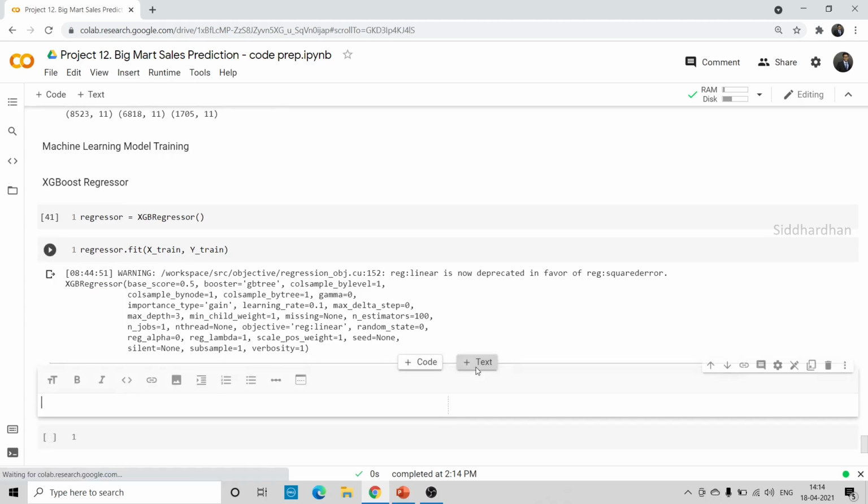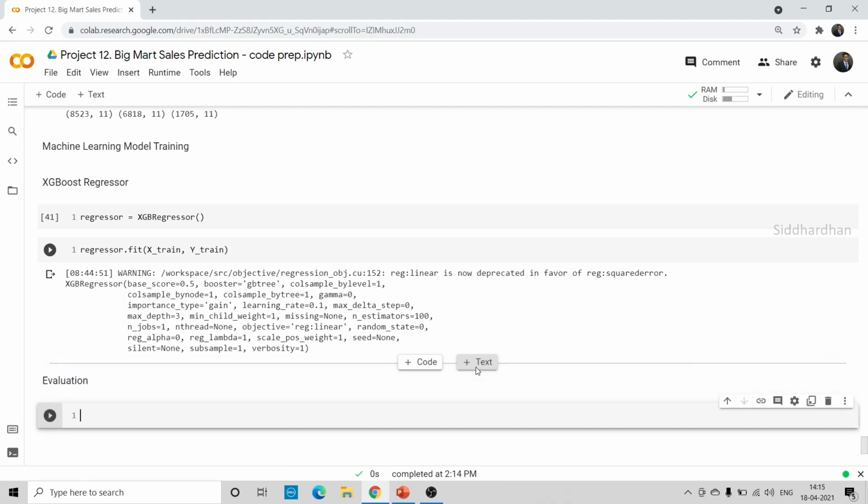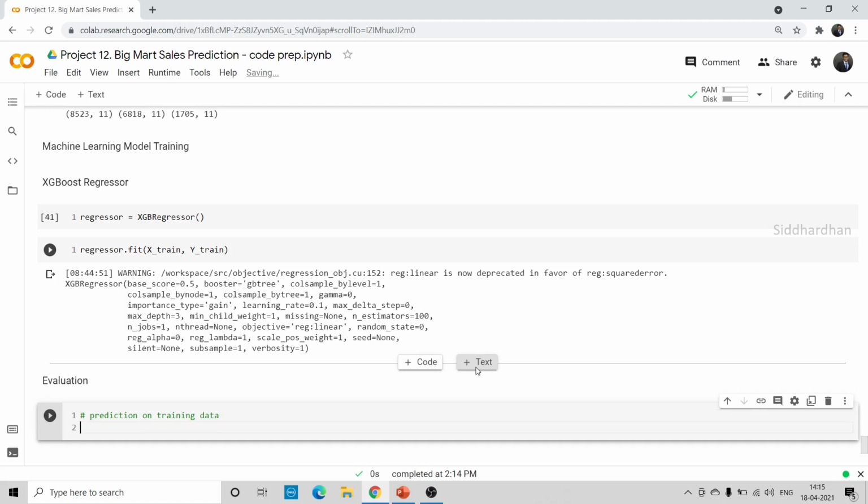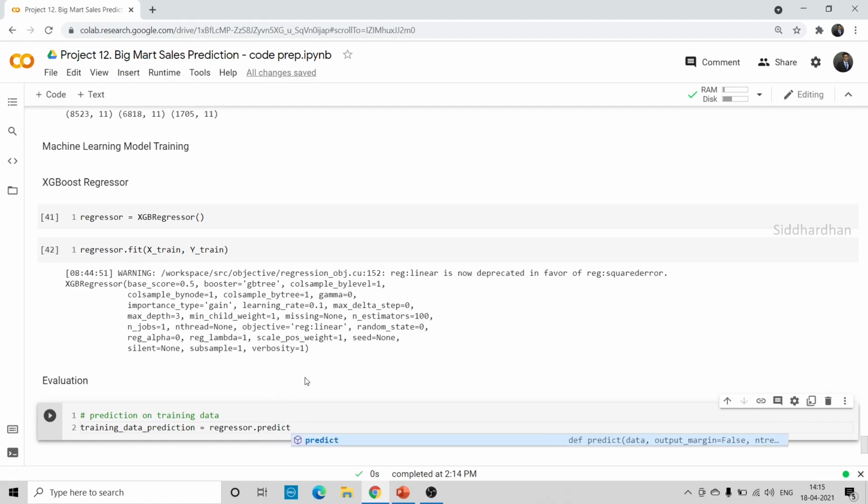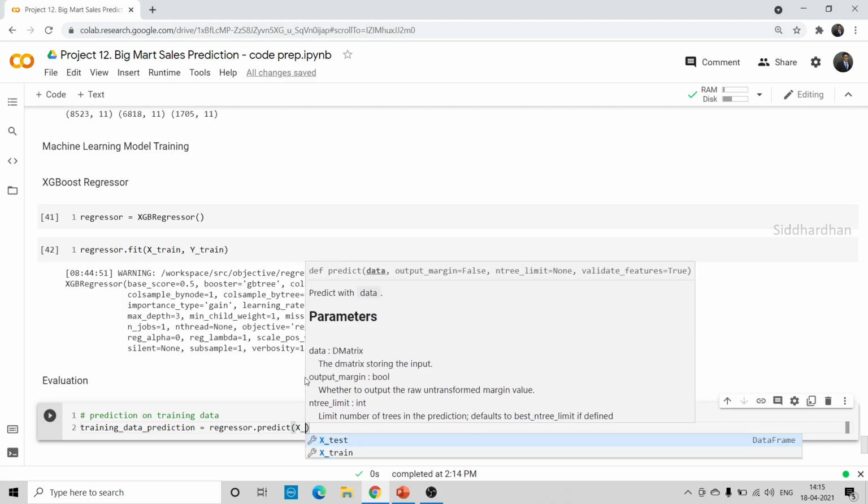Okay, so the next step is evaluating it. This is the last step, which is evaluation. First I'm going to predict this on training data as well. So, prediction on training data. Training data prediction is equal to regressor. As we know that we have trained our regressor model, so mention this regressor dot predict. This will predict the y value if you give the x value. Now I'm going to give this x train.